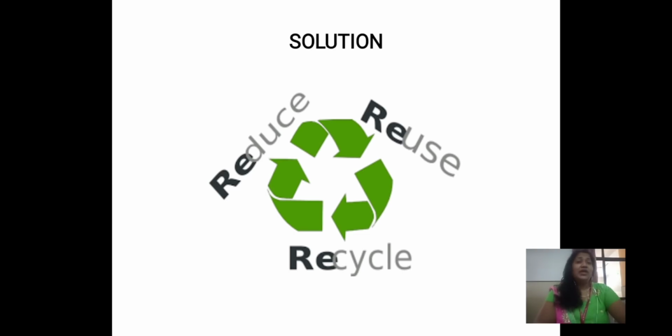Then we can reuse the paper, right? Use both the sides of the paper, or you can also give them to make paper bags, right? So you are reusing the paper. And recycling, well, there are certain plastics that can be recycled, there is paper that can be recycled. So we need to recycle these items.